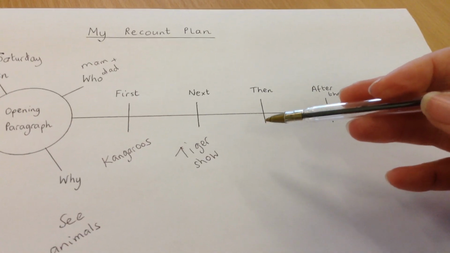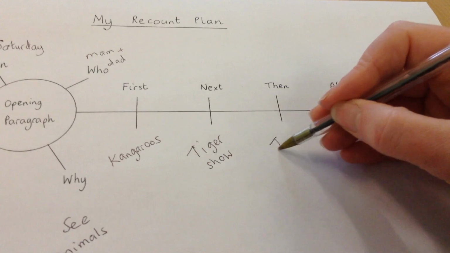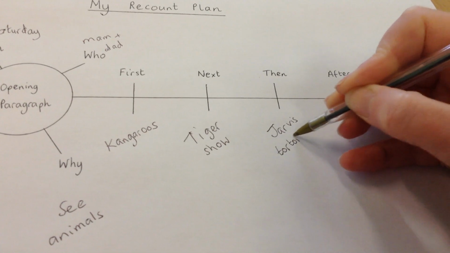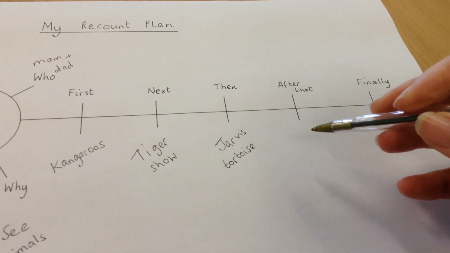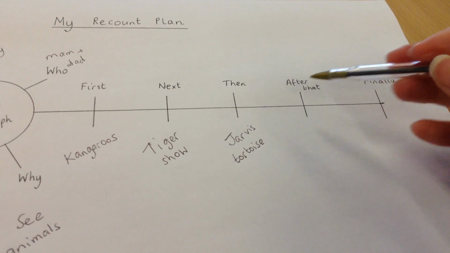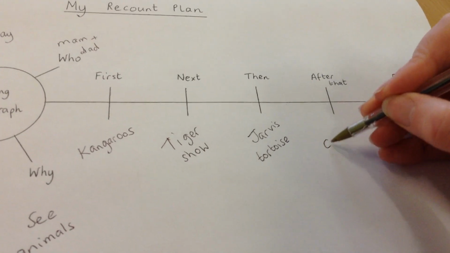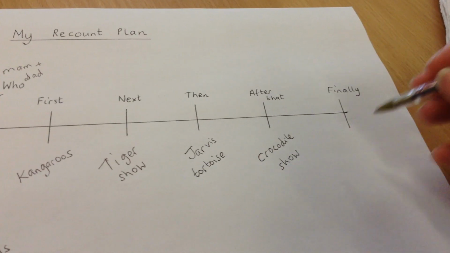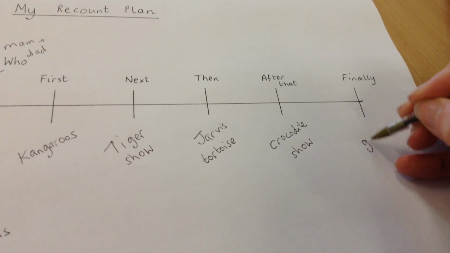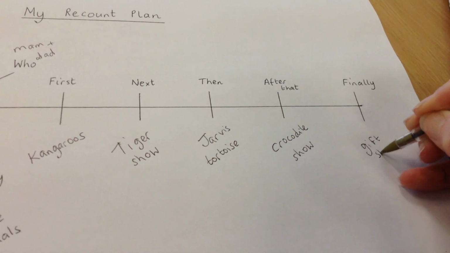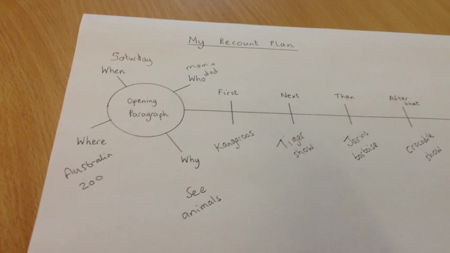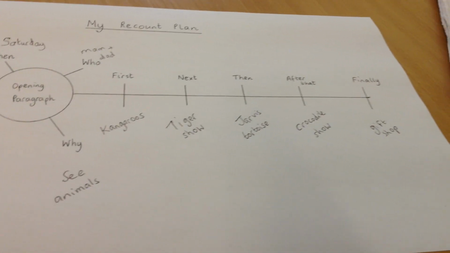And then after that, the then bit, I'm going to go and see Jarvis, the giant tortoise. And then the next section that I'm going to begin after that, I'm going to go and see the crocodile show. And then my last one, finally, that's the bit where we go to the gift shop. So a plan is quite basic. That's all I really want the kids to do for the plan side of it.